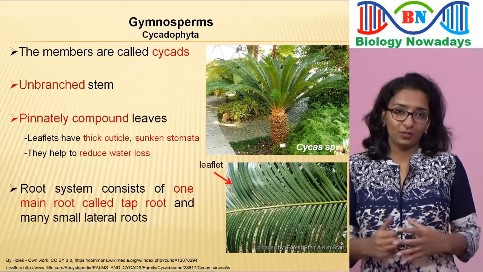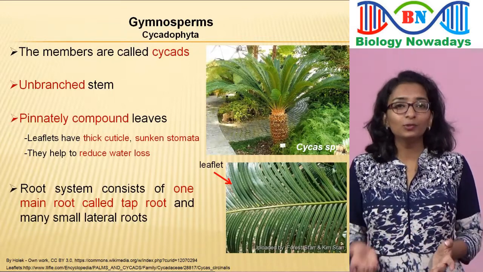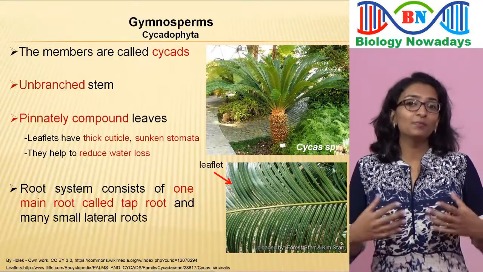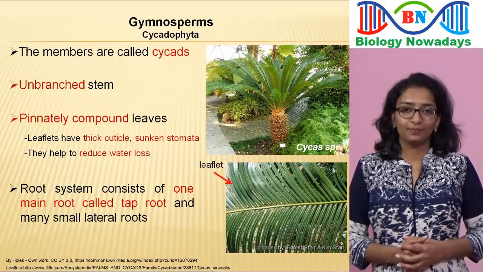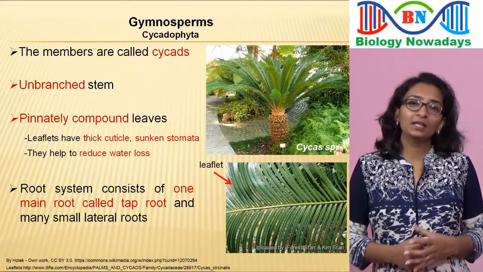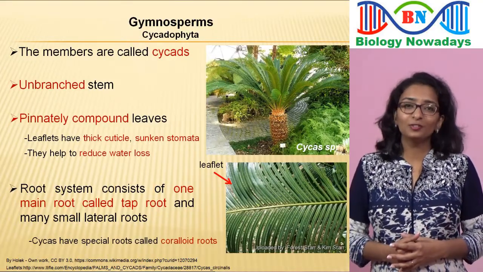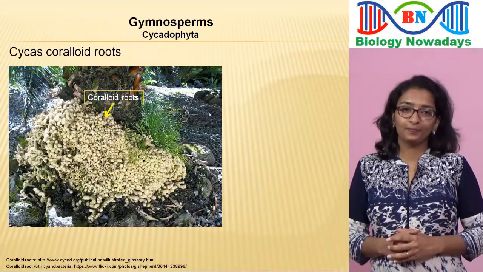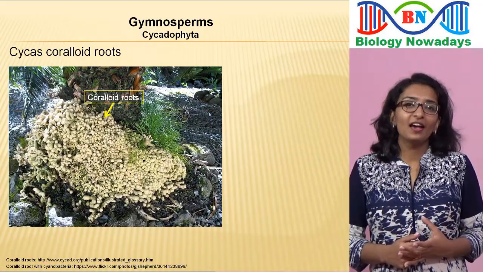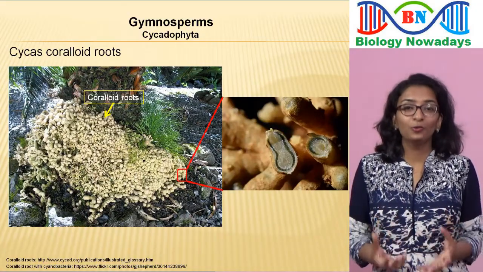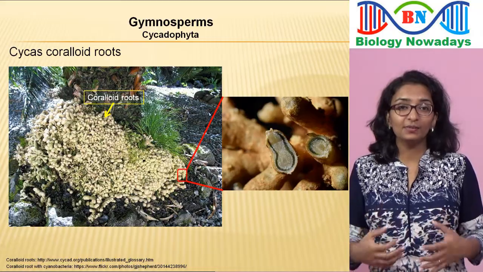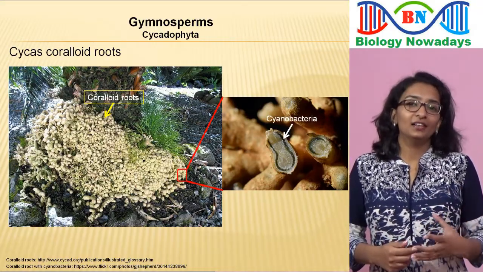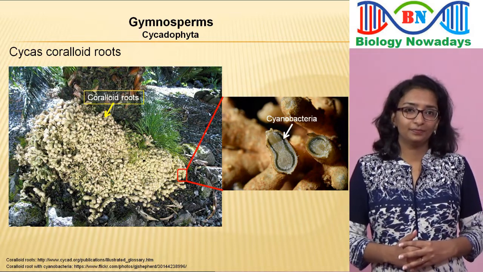Gymnosperms have taproots, which means that their root system consists of one main root called the taproot and many smaller and shorter lateral roots. Cycas have some special roots called coralloid roots, which grow upwards, not downwards like the normal roots. These coralloid roots have various cyanobacteria, which fix nitrogen and help cycas to grow in nitrogen-poor soils. Here, the green area is actually the cyanobacteria.